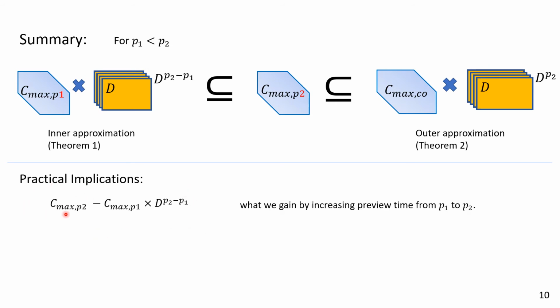First, if we compare the difference between the maximum p2-augmented control invariant set with the lifted version of the maximum p1-augmented control invariant set, the difference tells what we gain by increasing the preview time from p1 to p2. And second, if we compare the difference between the maximum collaborative control invariant set with the projection of the maximum p2-augmented control invariant set, that roughly estimates what we gain at most by increasing the preview time to infinity.